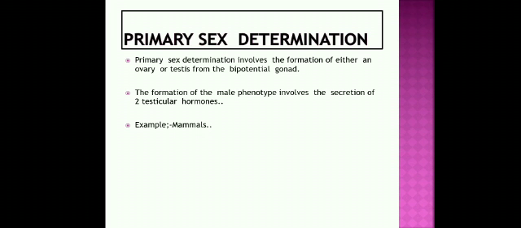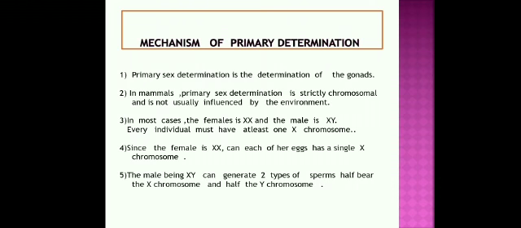Primary sex determination can be known by the presence of two types of phenotypes, male phenotype or female phenotype. One of these two phenotypes occurs, and it influences the offspring to grow with those characteristics imprinted on them. And next, the mechanism of primary sex determination. Let us know what the mechanism of primary sex determination is.